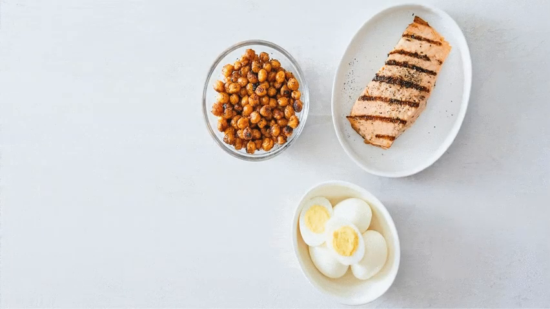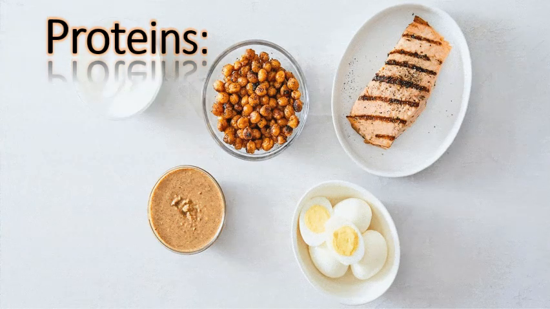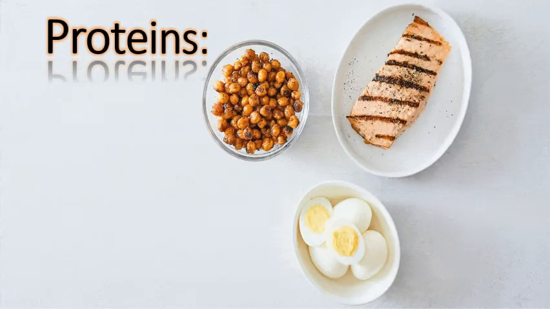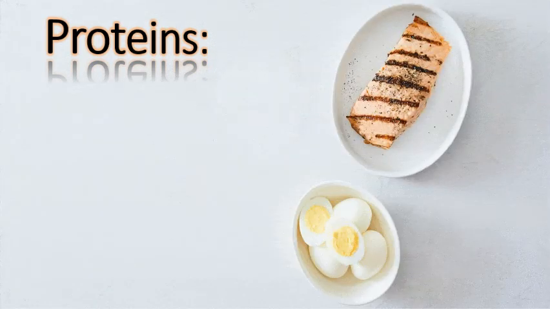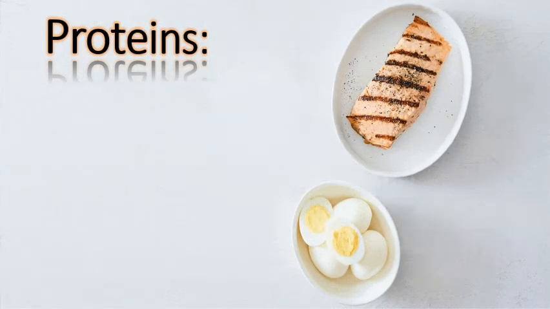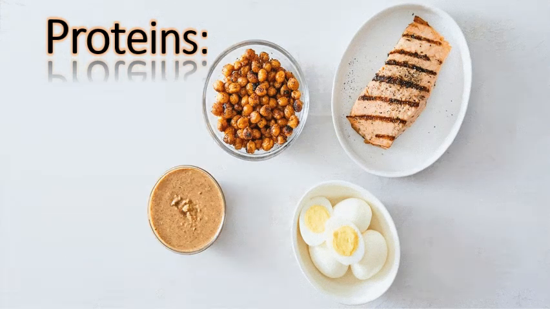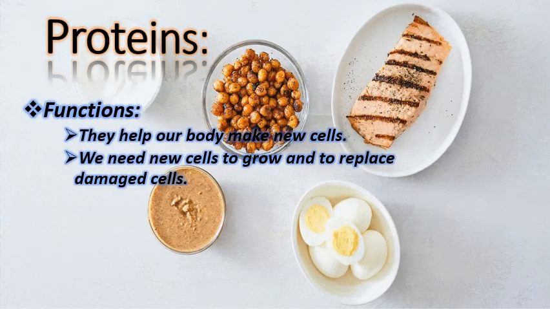So let's start with nutrient number 1, that is proteins. For all the nutrients we will learn two main things: what are the functions of the nutrient and what are the sources of the nutrient. It means from what kind of food we can get that particular nutrient. So let's start with the function.